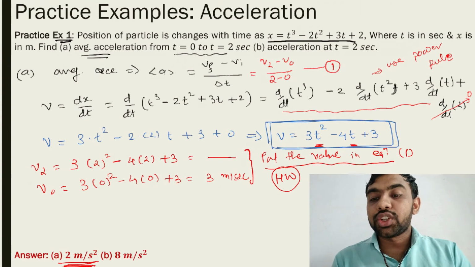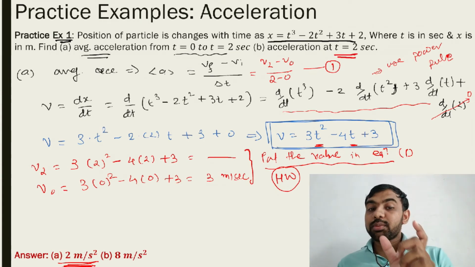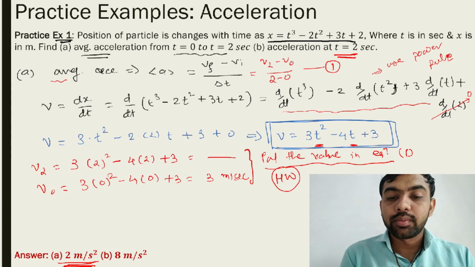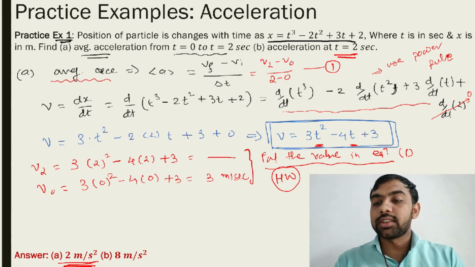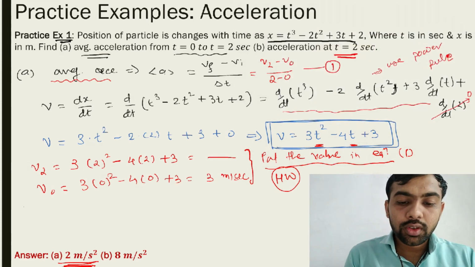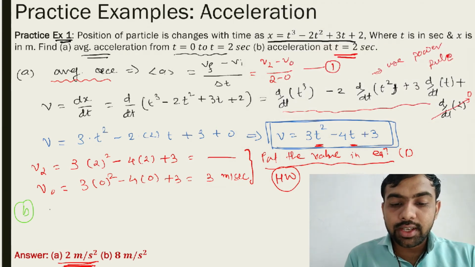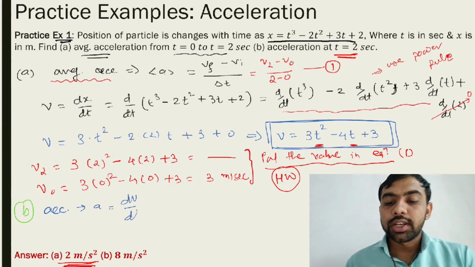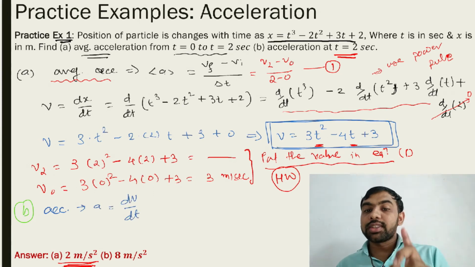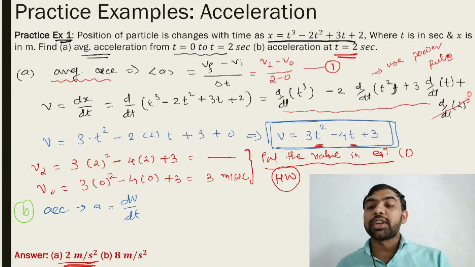Now what is second? Acceleration at t equals 2. First we found the average acceleration. Now we have to find the acceleration. So acceleration a is equal to dv by dt. These two are different. Average acceleration is found over a time interval, but acceleration is at a particular time.